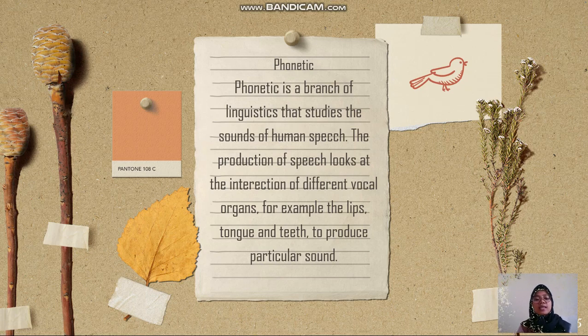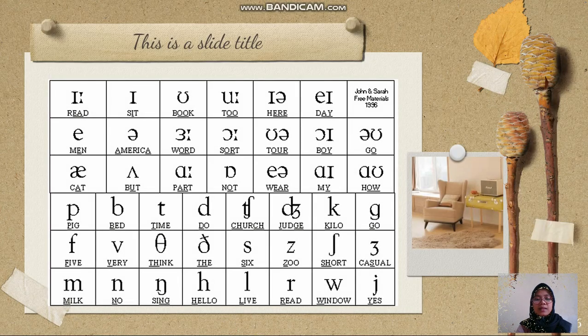So phonetic is the study of how speech is produced, from where the speech is produced. For example, from the lips, tongue, and teeth, that is so different in how we produce it and how we speak. Example: read, sit, book, to, hear, they. They are all different.